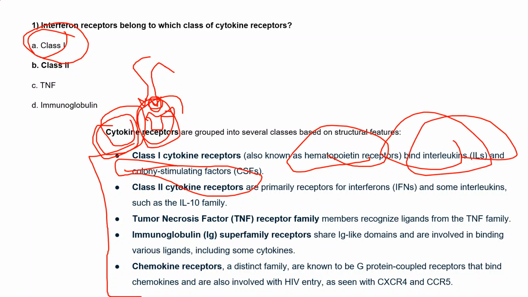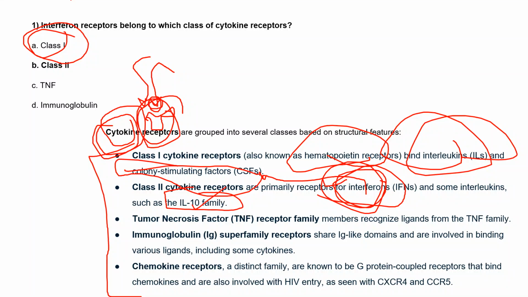Right. So next is class 2. Class 2 cytokine receptors are primarily receptors for the interferons. This is where interferon will come and bind, and some interleukins, like IL-10 family members, also bind to class 2. Other interleukin family members bind to the class 1 cytokine receptors. Only the IL-10 family and interferon ligands bind to the class 2 cytokine receptors.